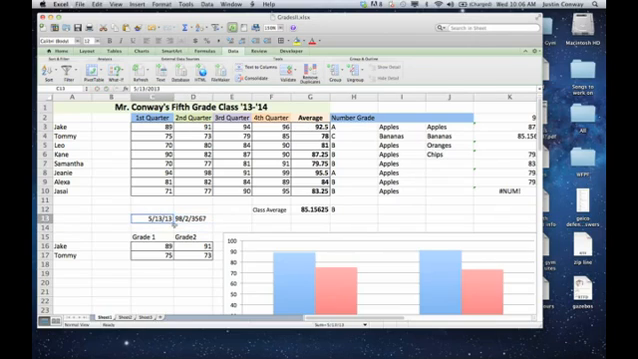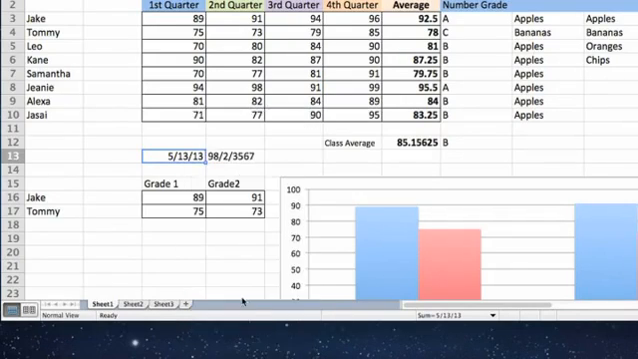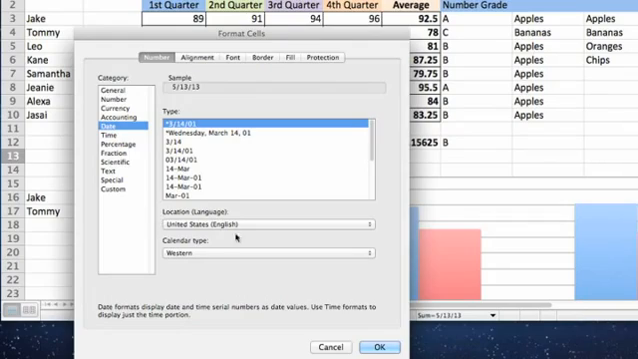The other way to manipulate the date, if you want a different type of date in that area. So right now we have numbers in cell C13. If I want to change that to an actual written date, this is the way to do it.